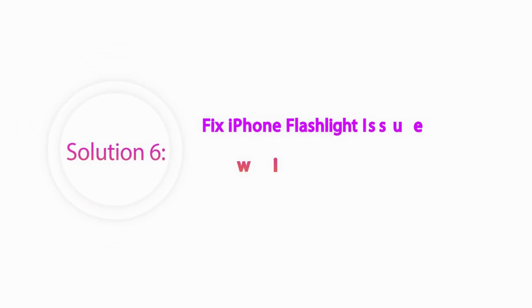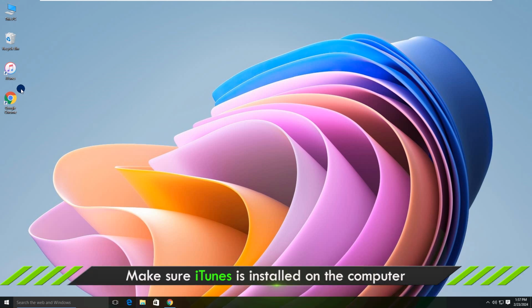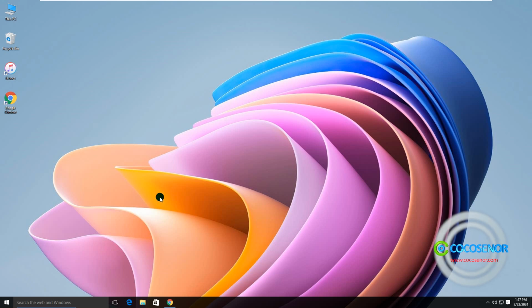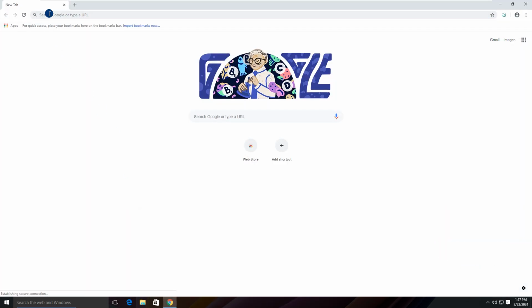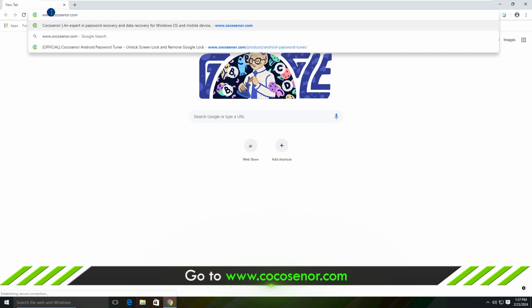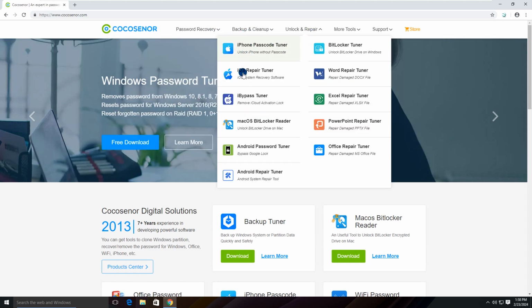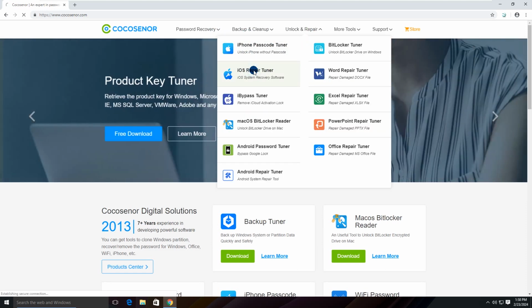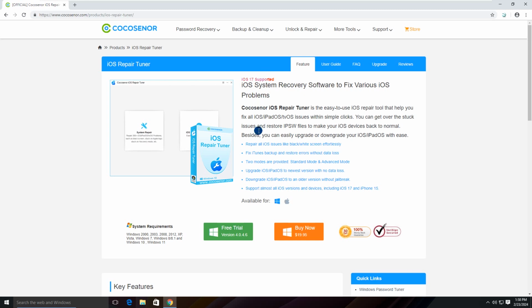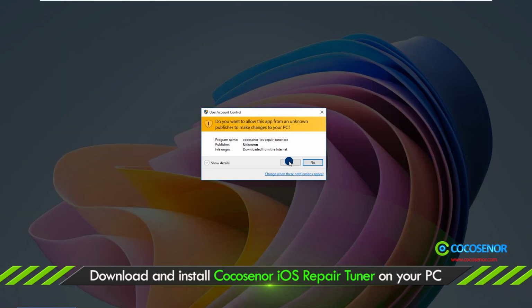Solution 6: fix iPhone flashlight issue with Cocosenor iOS Repair Tuner. Make sure iTunes is installed on the computer. Go to Cocosenor.com and then download the iOS Repair Tuner program. After that, install it on your computer.